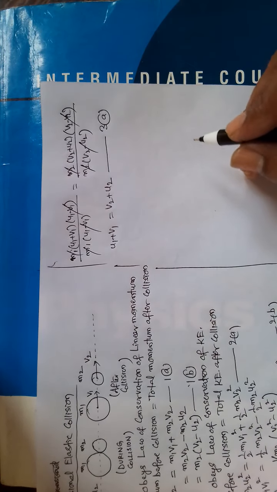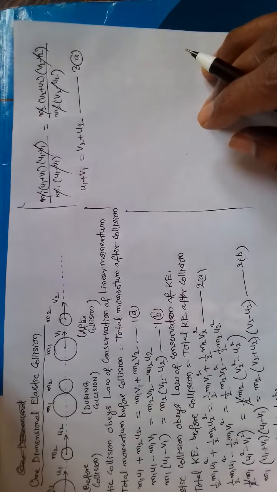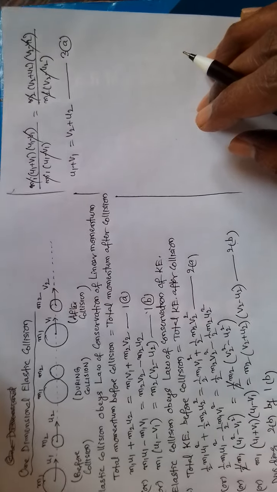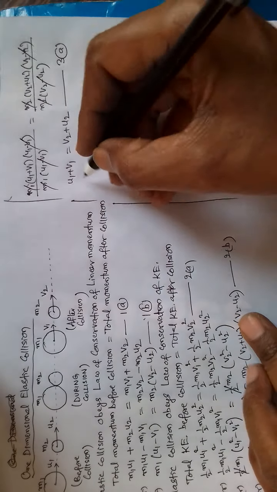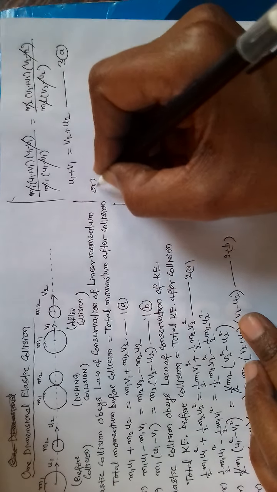So we got an equation, or the equation can also be written as.